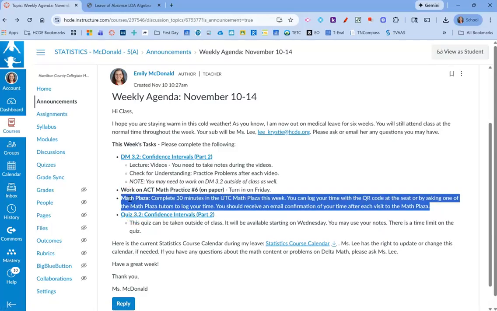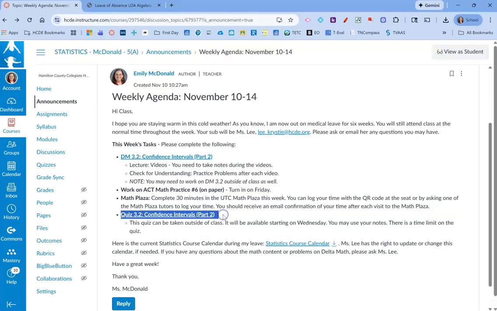Also, Math Plaza. Don't forget to do your 30 minutes in the Math Plaza each week and make sure you're logging that time.